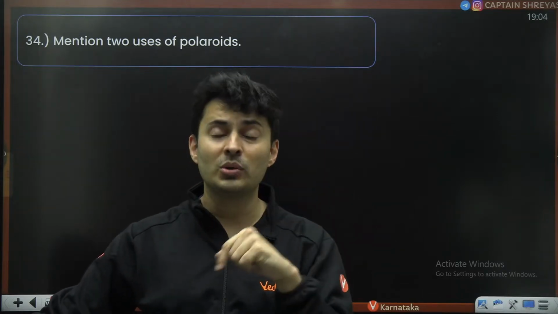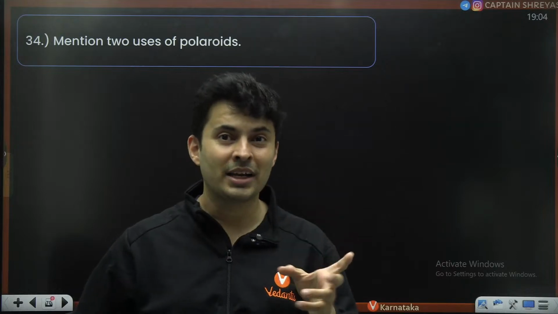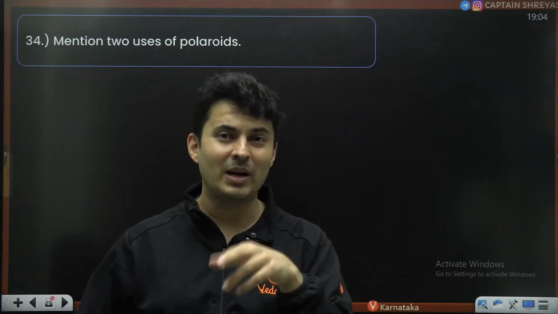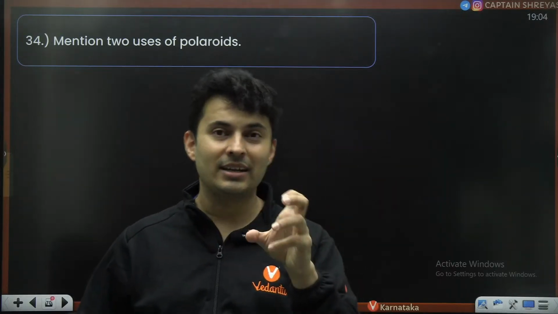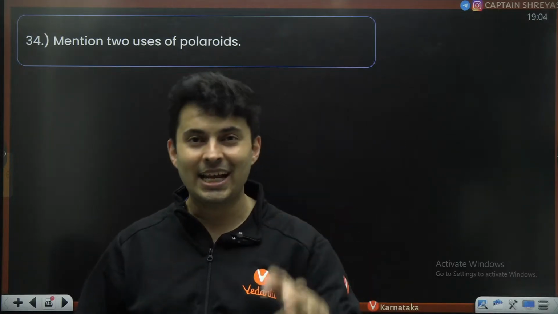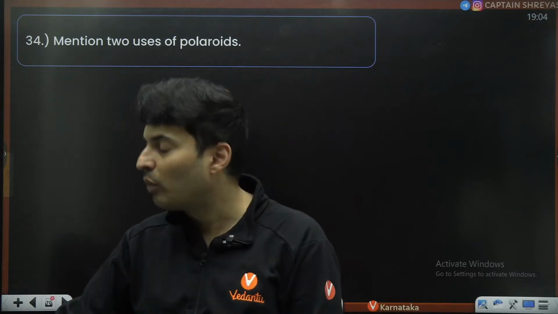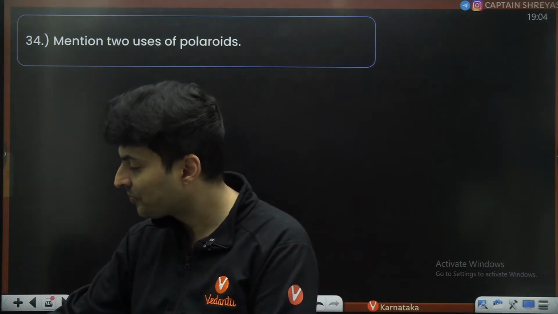They are also used in organic compounds analysis. There are many organic compounds which, when polarized light passes through them, can rotate that light. They can be used to determine the type of chirality and all of that. So they are used for analyzing some organic compounds in chemical laboratories as well.